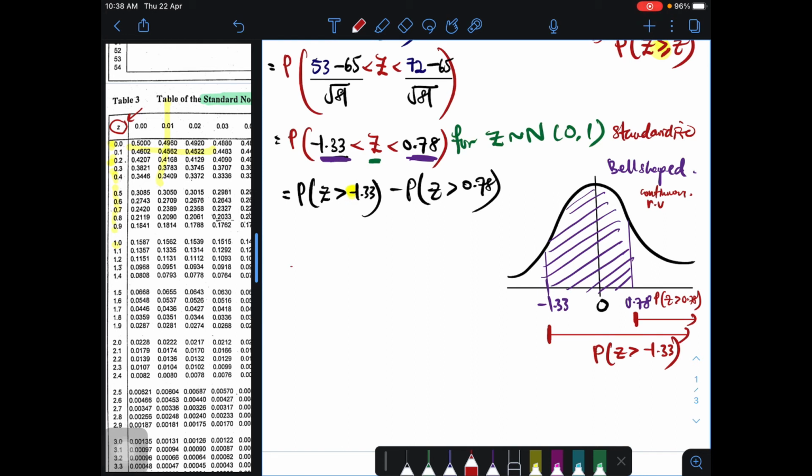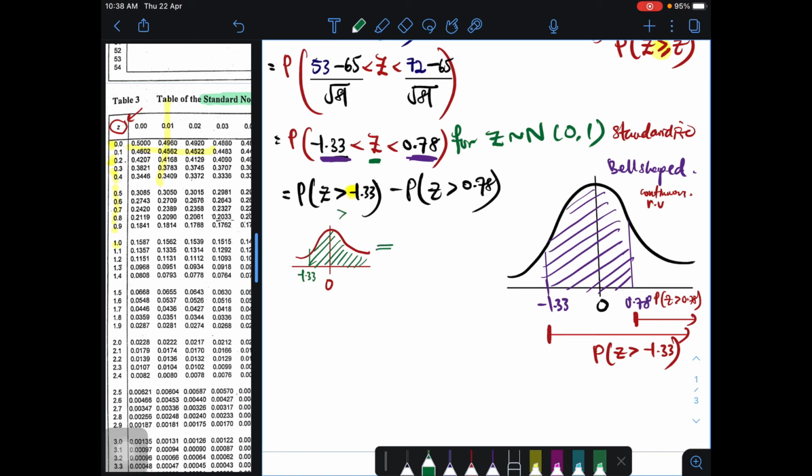Kalau you tak boleh imagine, you just have to draw it. Okay, so this is how we do it. Saya buat small dekat sini ya. So this is how we do it if we cannot imagine. So cari dulu negatif 1.33 di belah kiri, kan? And then kita kena lorek ke kanan, sebab dia yang kata kena pergi ke kanan. More than means go to the right.